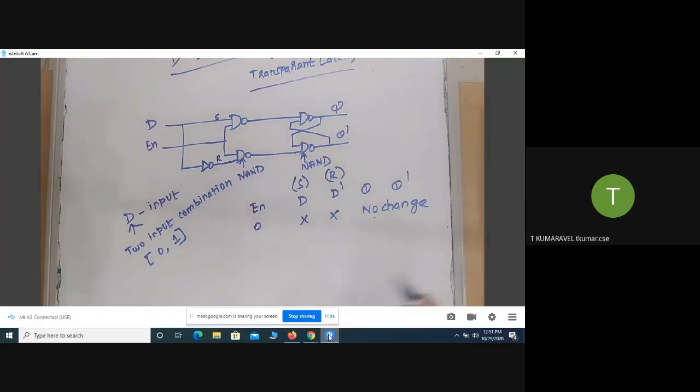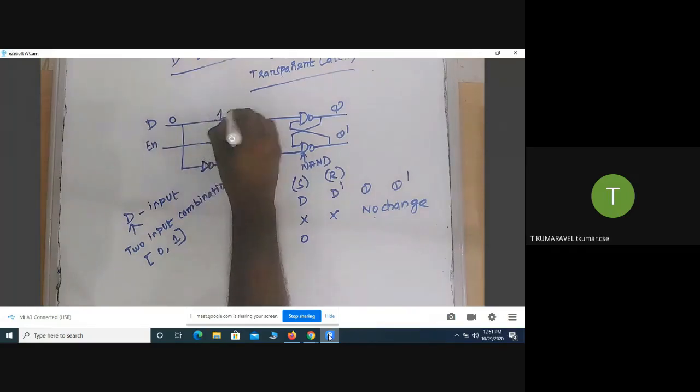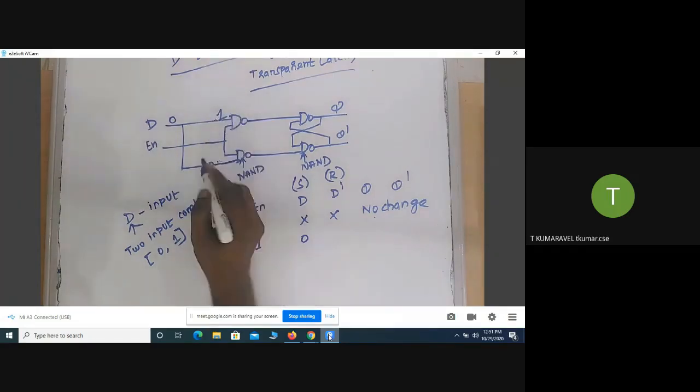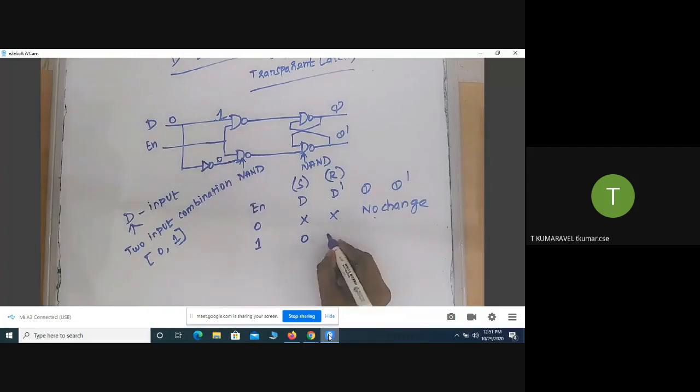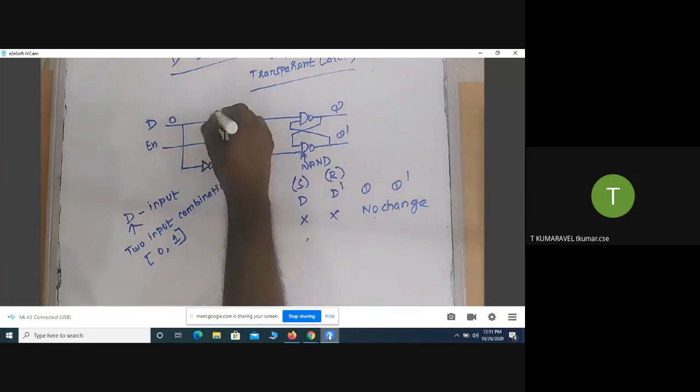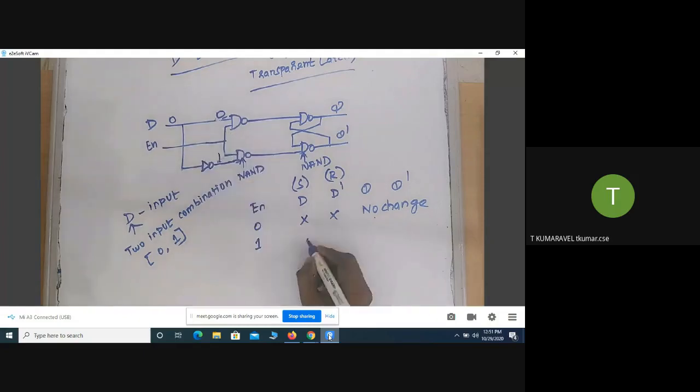Now the enable input is 1. My input combination is 0. I'm going to provide the input as 0, and here it is 1. Here the inverter is there. What is the output? 0. Sorry, my input is 0, here 0, here 1. So my D equal to 0 and D bar equal to 1.